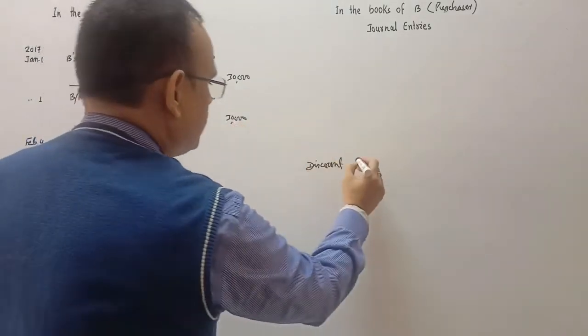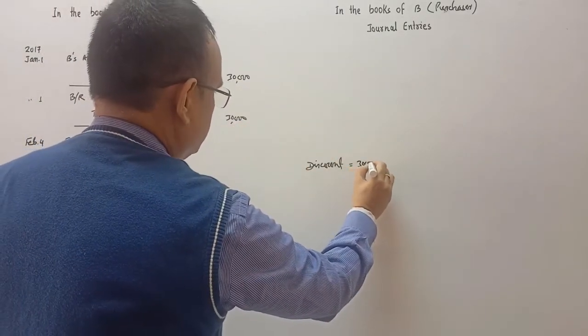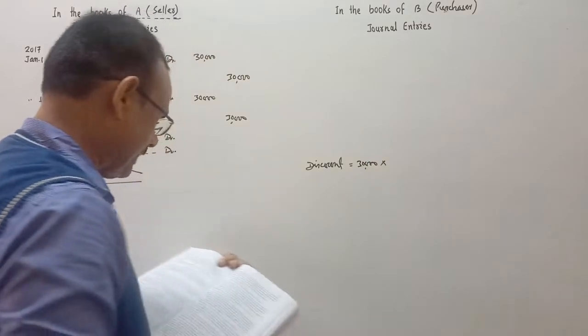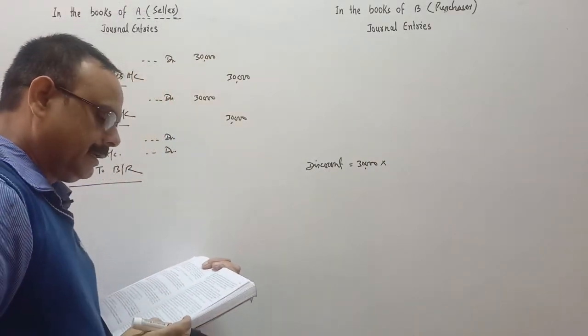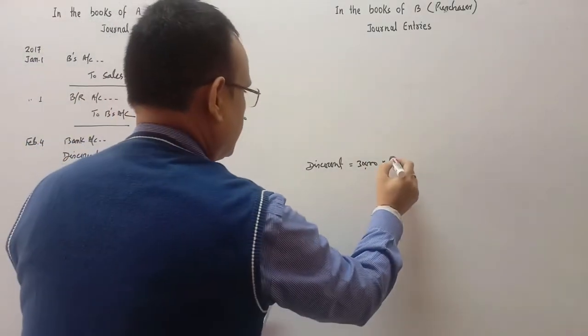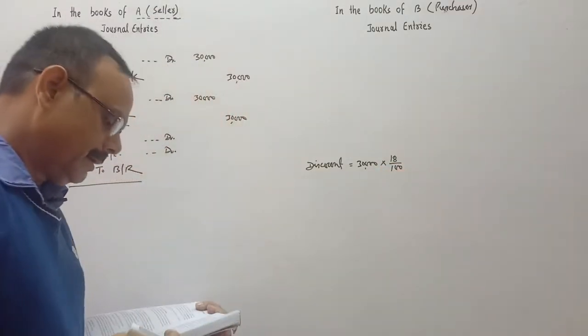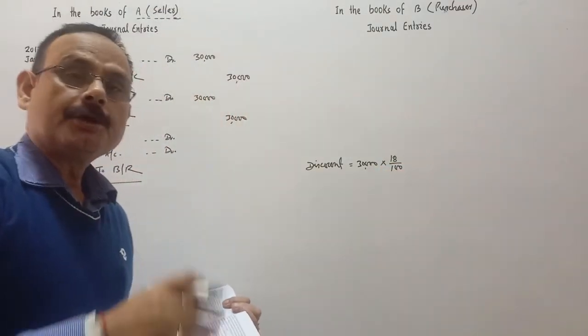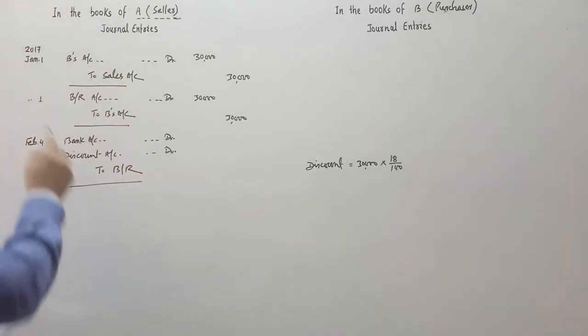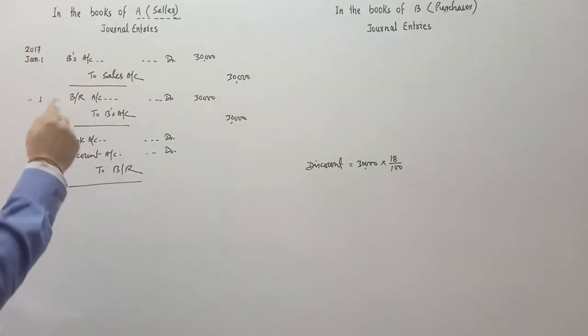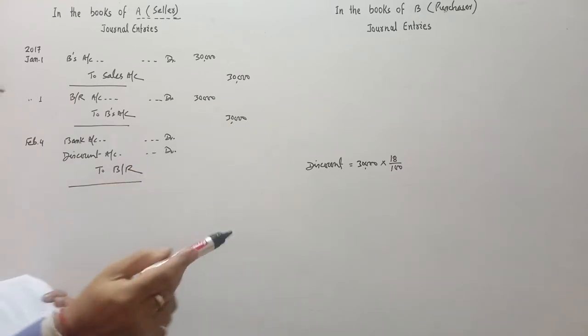The amount of the bill is 30,000. The rate of discount as mentioned in the question is 18% per annum. The bill is of 3 months, drawn on January 1st. Its due date will come when?